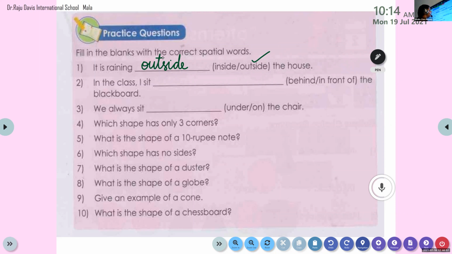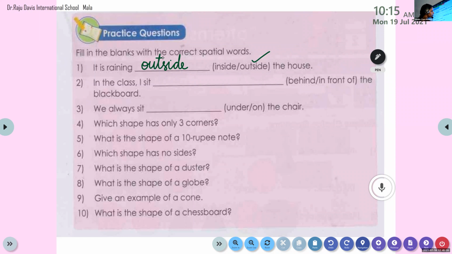BEHIND. What is that? Behind. Others, please be quiet. Behind. Then another word, IN FRONT OF. In front of. Okay, Arshika. So we have 2 words, behind and in front of. And what is the question?